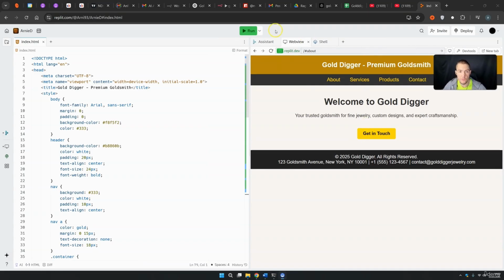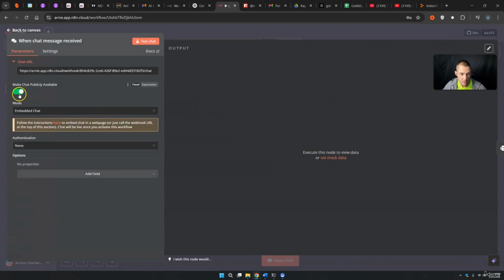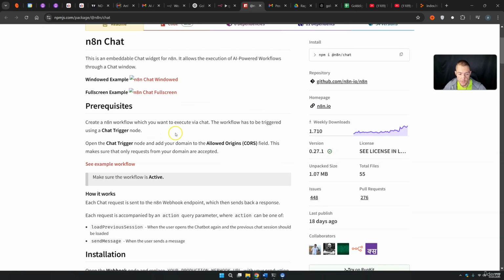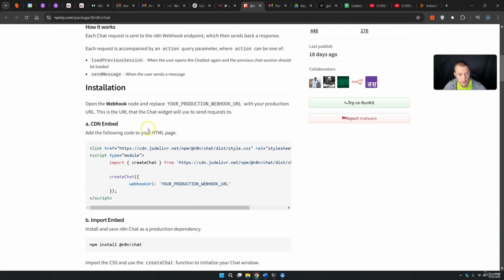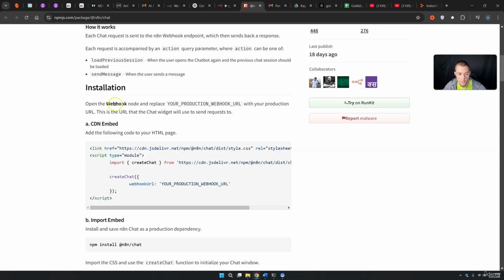But what you want to do next is to come back into N8N. And here in N8N, like I showed you, make this public, embed chat, and you go onto your documentation. It's basically this thing here. And then you can scroll down, and here you see the CDN embed. Add the following code to your HTML page. So everything that you have to do with this code is to simply copy all of it, and then you can read: open the webhook node and replace your production URL with the production URL. This is a URL that the chat widget will use to send requests to.